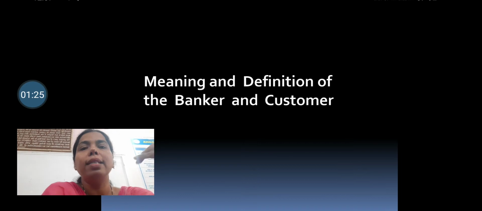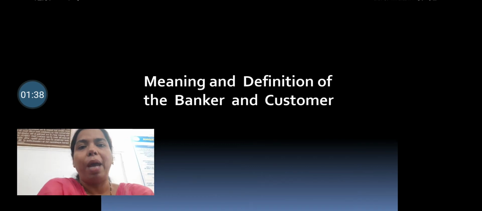Similarly, the customer is a person who has certain transactions with the bank. And in return for that transaction, the customer has to pay monetary consideration to the bank. So there is a relationship between the banker and the customer, and that relationship we will discuss in this particular topic.